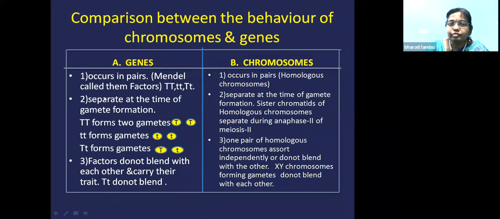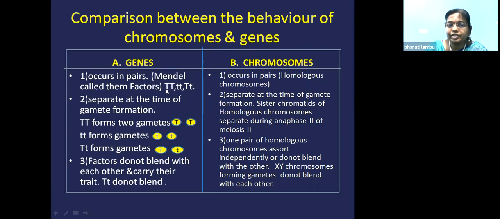So we can see the comparison between the behavior of the chromosomes and the gene. A, genes, and B, chromosomes are taken on either side, and now we'll see the comparison. You should remember the title of this side is the gene and the title of this side is the chromosome. Genes occur in pairs. Genes are nothing but factors.